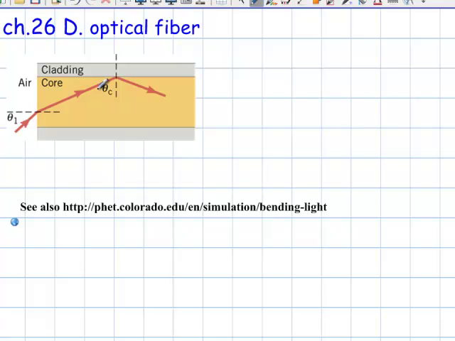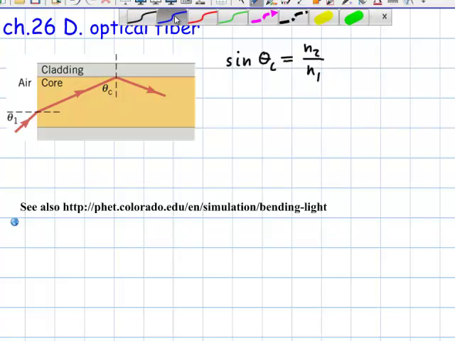We just have to look up the formula for the critical angle, which is sine theta c equals n1 over n2. And just to point this out, you find this as well in the book, that this one here, this one, and this one here go with this material here.